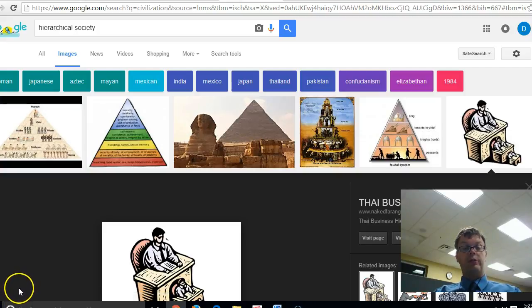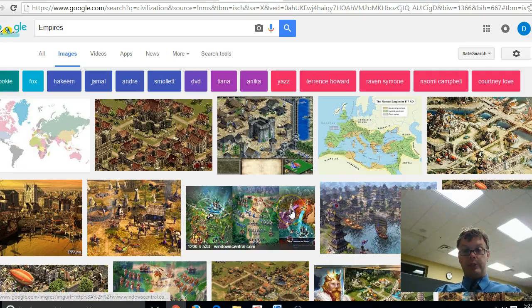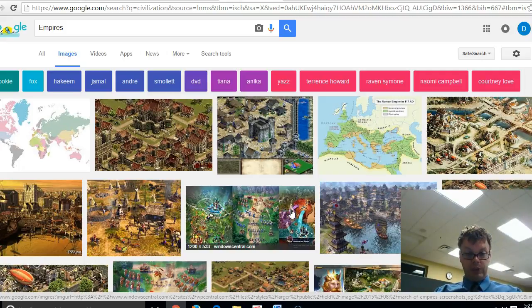So a hierarchical society means people on the top, people on the bottom. They will exist in almost all civilizations. Once we stop being hunters and gatherers, go through the Neolithic Revolution, we will establish hierarchies that pretty much exist all the way up until civilizations today. Empires. Empires are large civilizations or large states that take up lots of land.